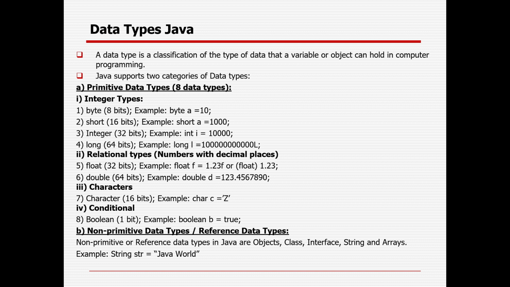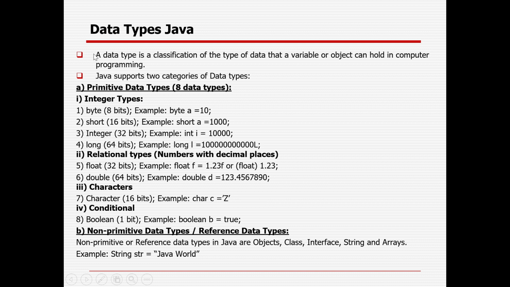Primitive means it has some primitive value, and non-primitive means the reference data type, right. So which can be object, class, string, array, interface. So in the primitive, we can categorize into four ways. One is the integer, where byte, short, integer and the long will come, and then relationals where decimal part will come, right? So float and double, and character is A to Z single character, and booleans will contain only true or false.